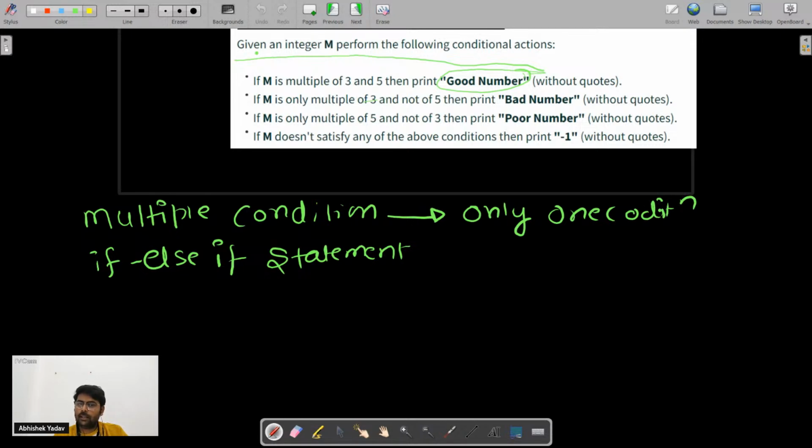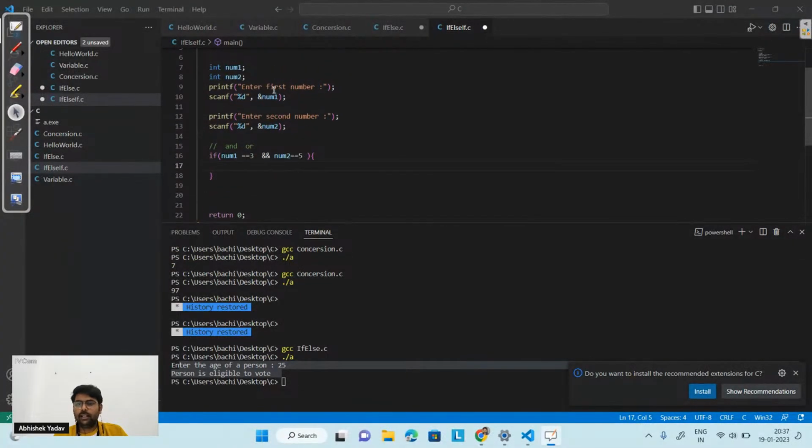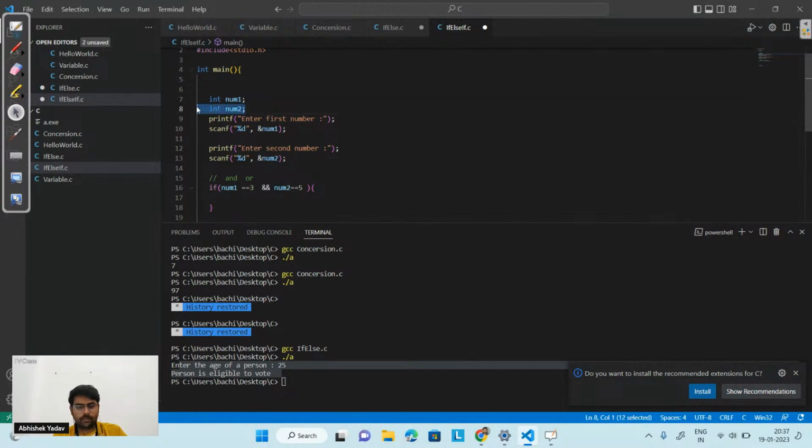If m is only a multiple of 3 and not, okay, sorry, my mistake here. So basically what I have to do here, I have to take a number and I have to check, right? I don't want two numbers, I am good with one number here. I will remove this part. I want only one input, right? And now I have to check whether the number is divisible by 3 and 5 both. In order to check that, guys, can you tell me which arithmetic operator I should use?